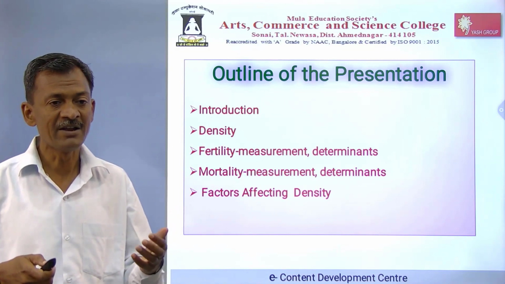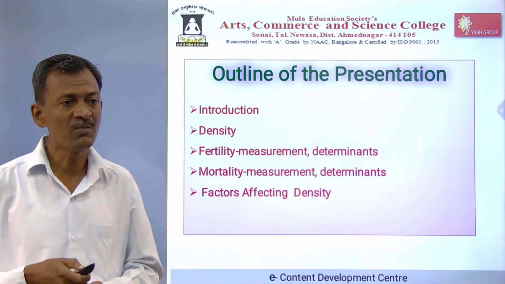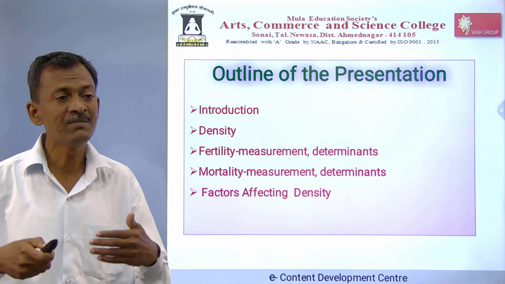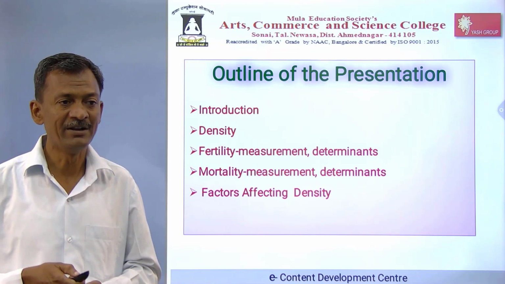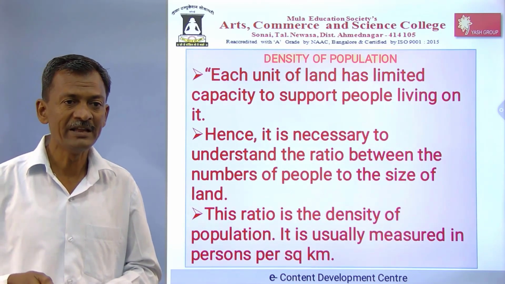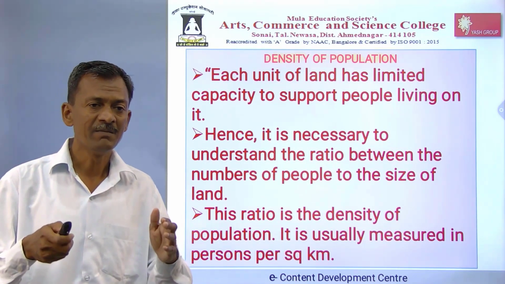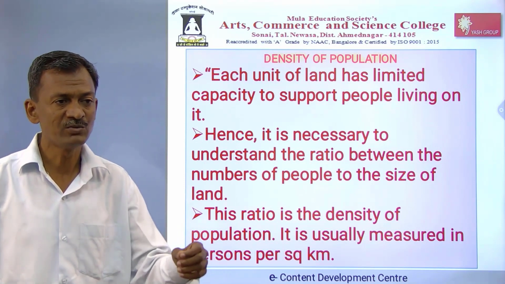But in Rajasthan or Jammu and Kashmir the population density is low because of natural or environmental causes. The next one: density is measured per square kilometer.